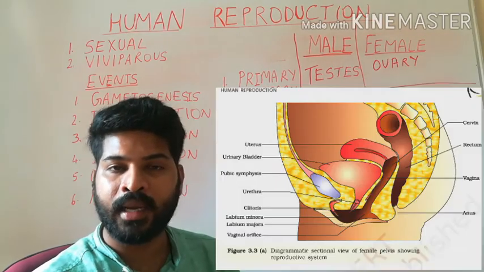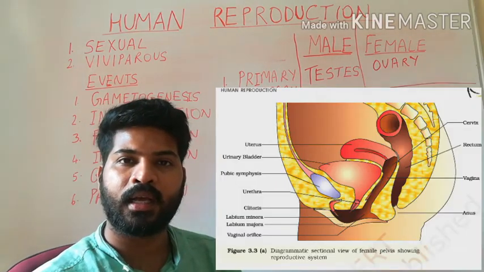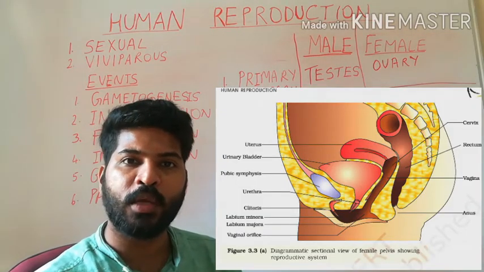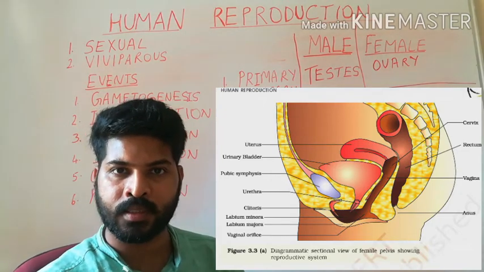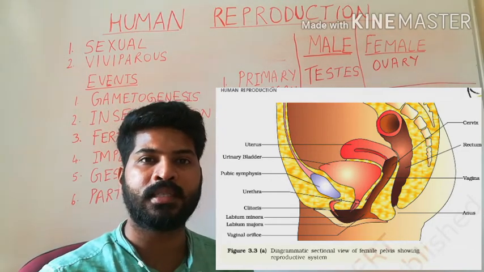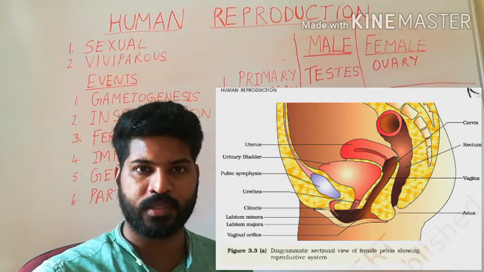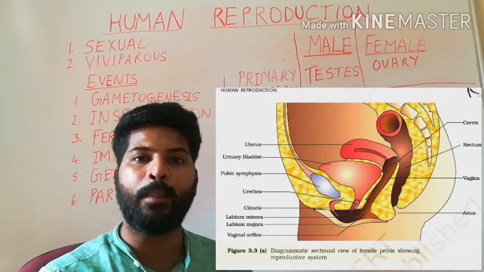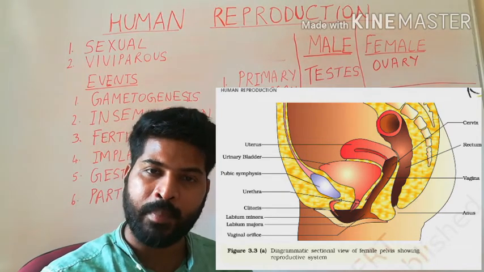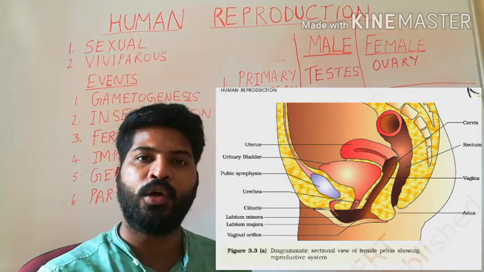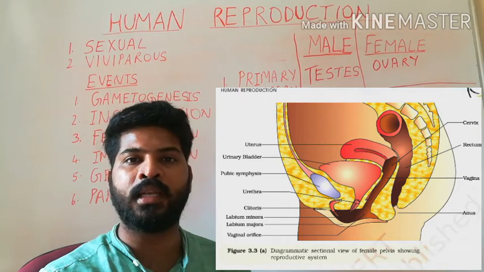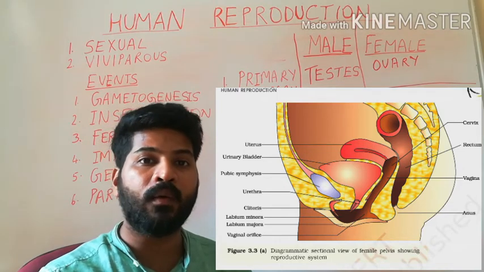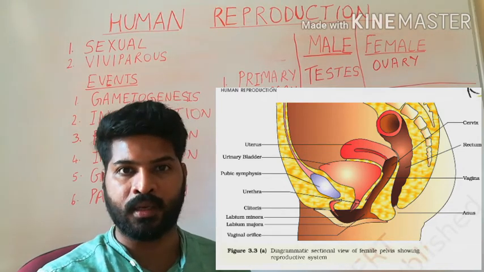The external genitalia in females consists of the mons pubis. The mons pubis then continues as folds of tissue. A pair of folds are present called the labia majora. Inside the labia majora we find two more folds called the labia minora, which cover the opening of the vagina.